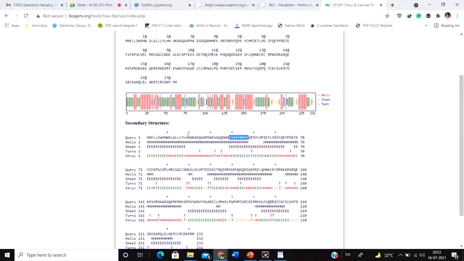Okay, but this particular domain, the server is sure enough that it doesn't have the tendency to fold into beta sheet. That is why finally it has given that domain a helix nature, whereas for this particular domain, the server has denoted that though they have a propensity to form alpha helix and beta sheet, the propensity to form beta sheet is much more. So generally it has given this domain a beta sheet structure, whereas this domain has the alpha helix nature.